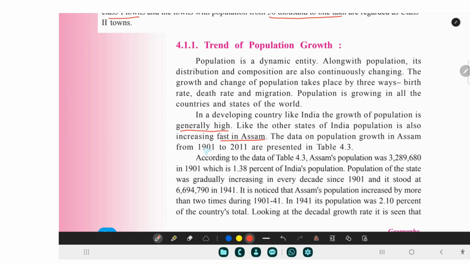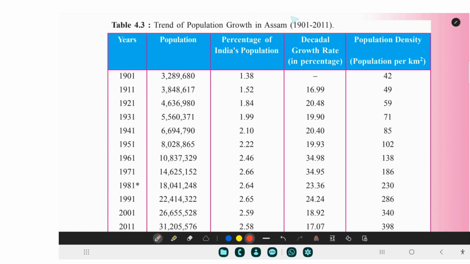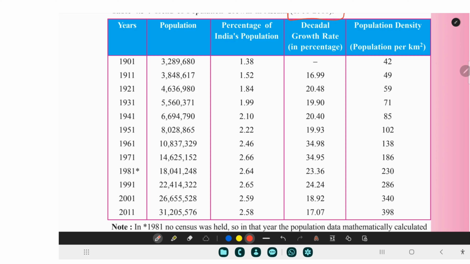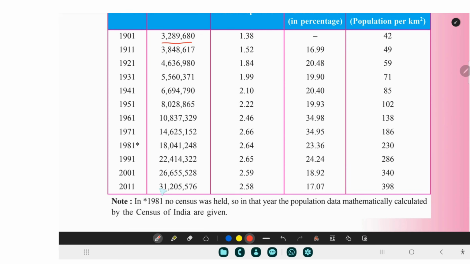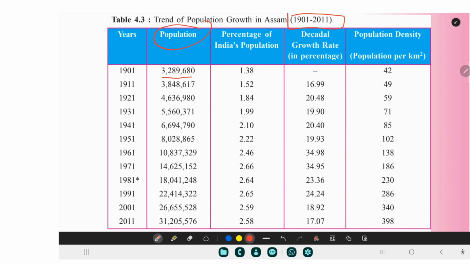The data on population growth in Assam from 1901 to 2011 are presented in table 4.3. Let's see the table. In 1901 the population was 3,289,680. And now you see in 2011 it is 31,205,576. This is the total population.